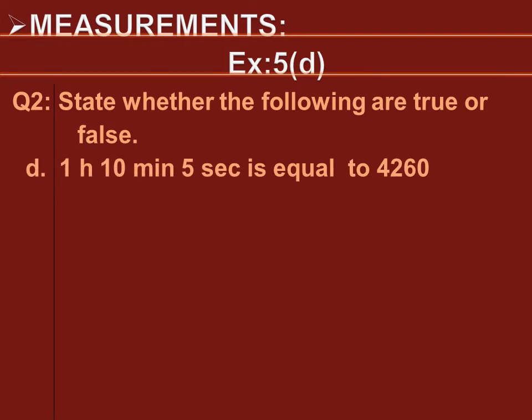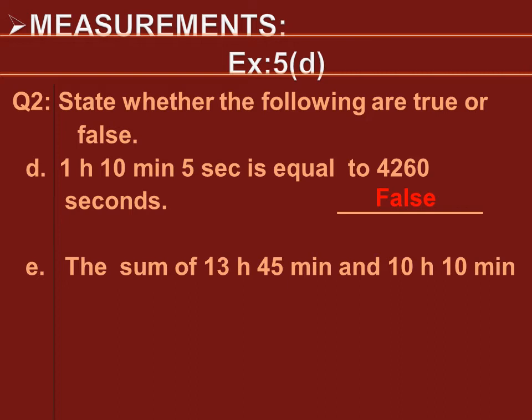Now we will move to the next part, that is part D. 1 hour 10 minutes 5 seconds is equal to 4,260 seconds. Now what we will do, first we will convert hours and minutes into seconds, and then we will add 5 seconds. Now let's see. When we convert it into seconds, we will get the answer that is different from the given answer. So the statement is false.